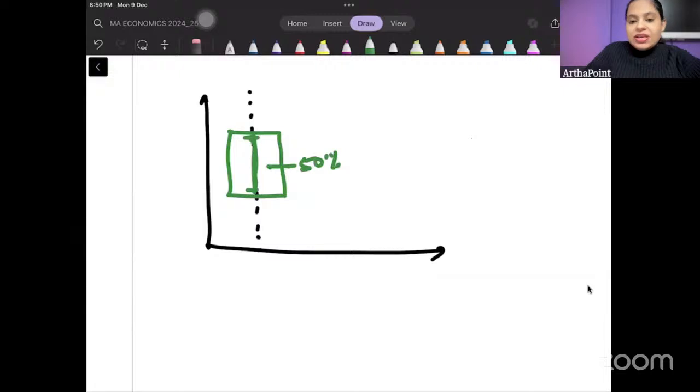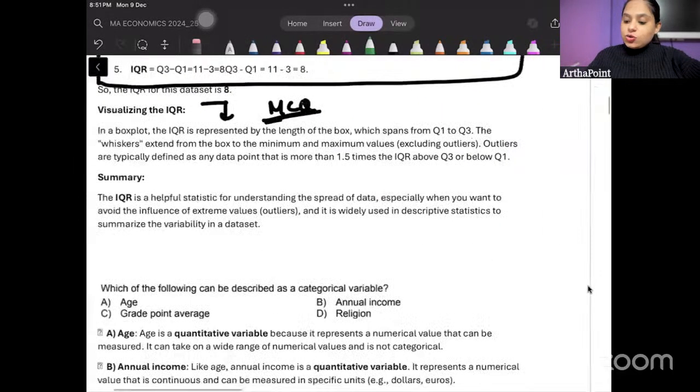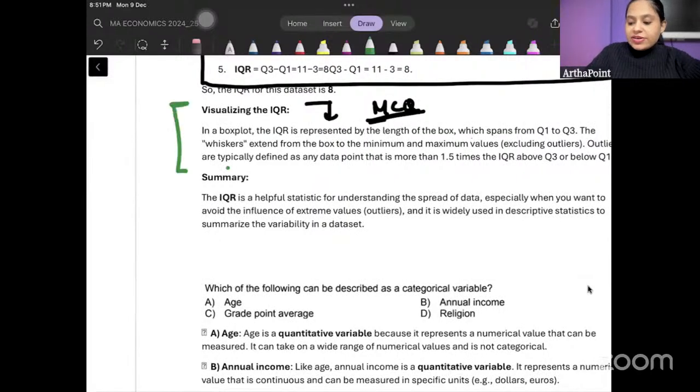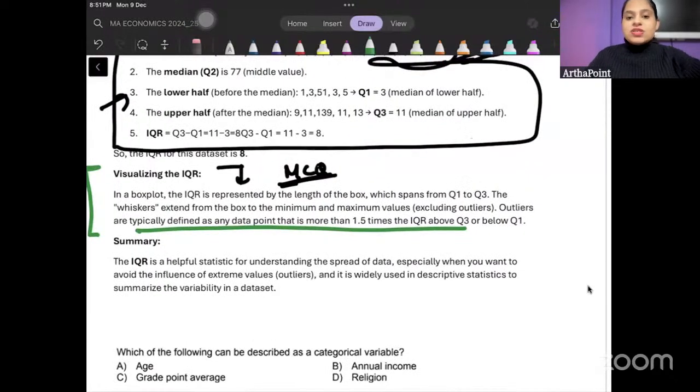That is why we make a box plot. It represents the middle 50% of the data. It shows Q3 minus Q1, and the other data points are outside the box plot, right? So a box plot is actually the 75th percentile minus the 25th percentile. So one way to show the interquartile range is through the box plot. It is a good way to show this. Okay. I hope this is absolutely clear to everyone. So the correct answer will be IQR, interquartile range. Look at the second question. Try to do this one and answer this question.